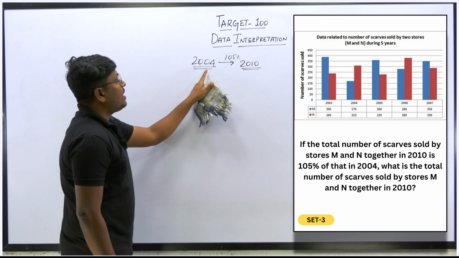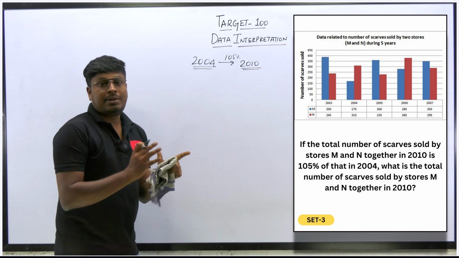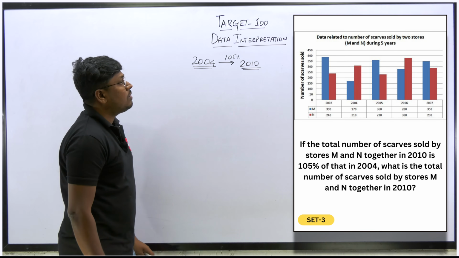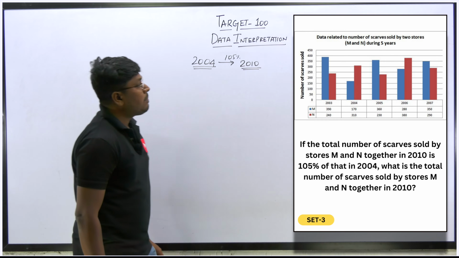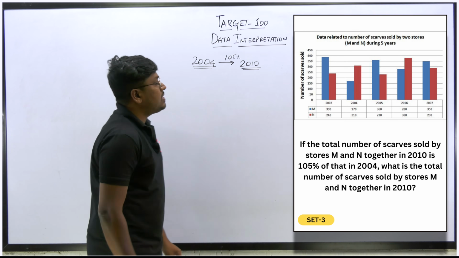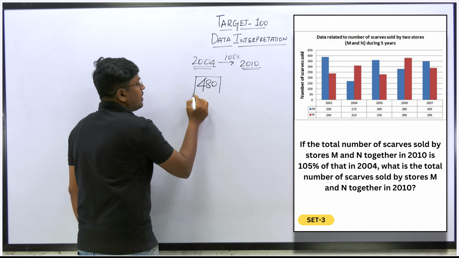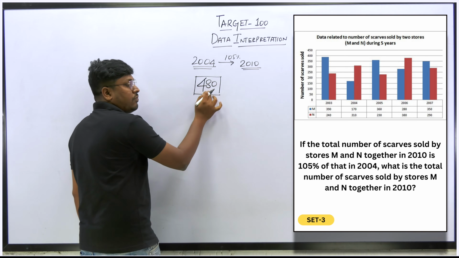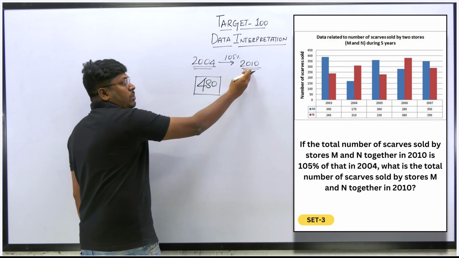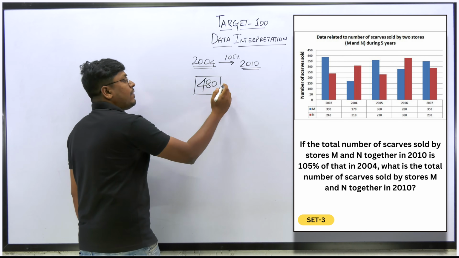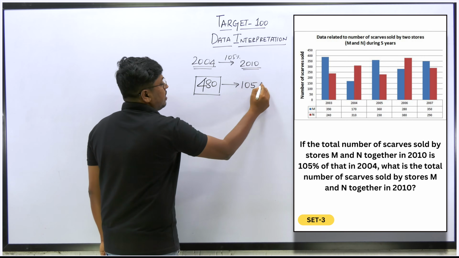So first let me find 2004. What is the total scarves that were sold? So 2004 is how much? 2004 is 170 and 310, which is 480. So 480 will be the total scarves that were sold in the year 2004 by both the stores. So now 2010 was 105% of 480. So 105% of 480 is how much?